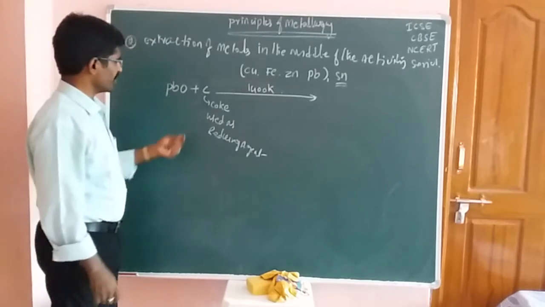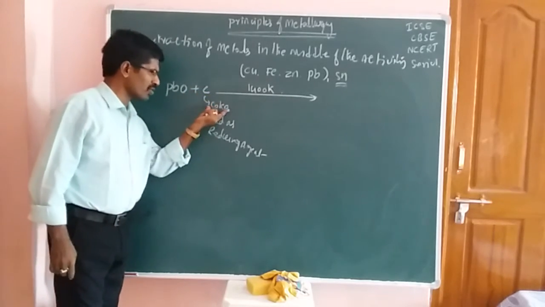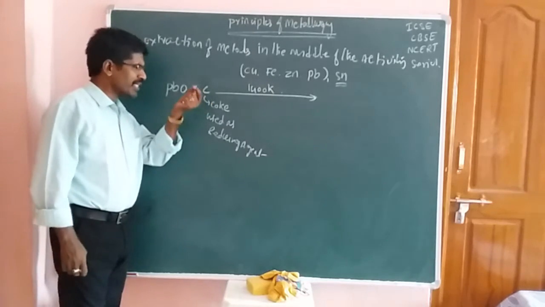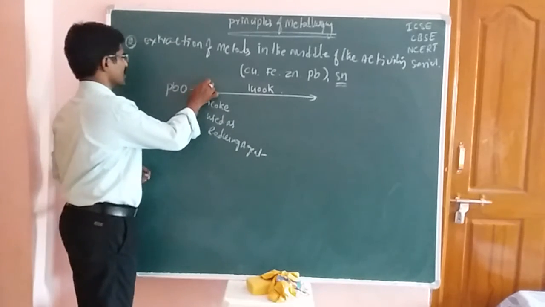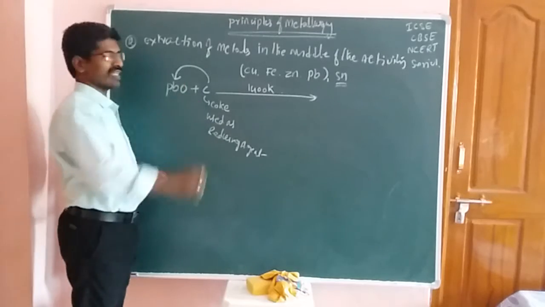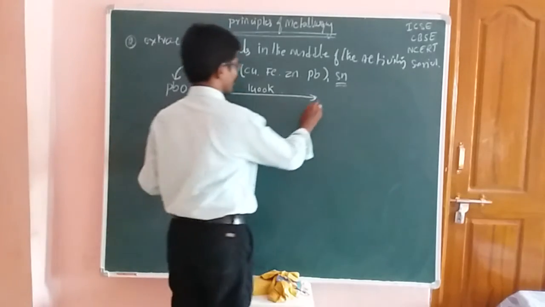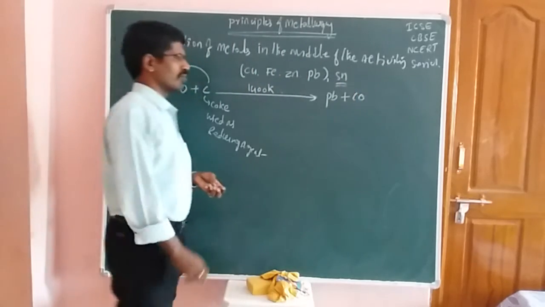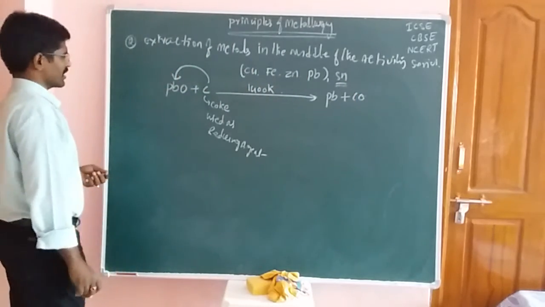Then what happens here, we have to take coke. The coke is used as a reducing agent. Now the coke reduces the lead oxide, students, to Pb, and the next product is carbon monoxide. So this is one type of reduction process.